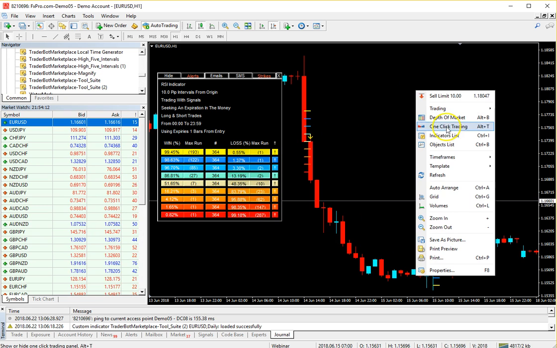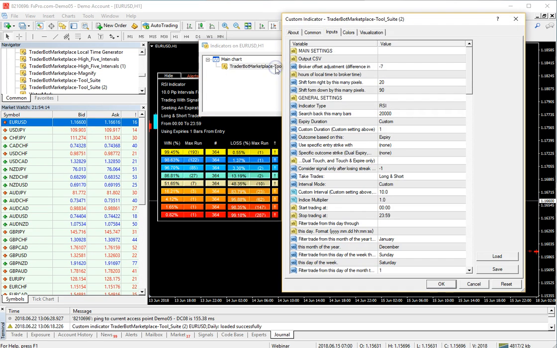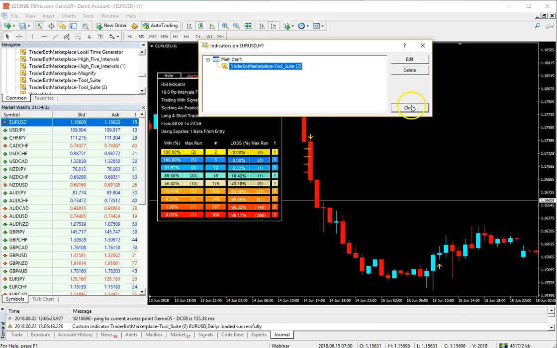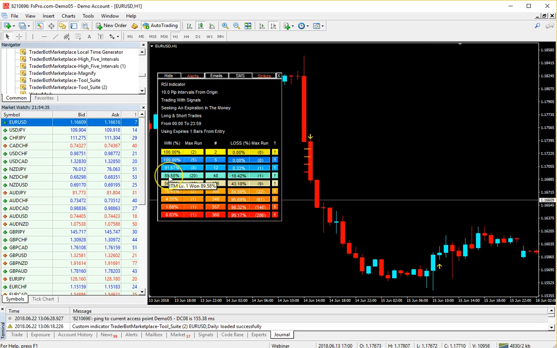So let's wait. Let's say we want to wait till one loss in a row, or one loss to happen, and then we want to get into a trade. We want a signal to come out technically, but we don't want it to ding. We don't want it to alert us. We want to let a loss happen, and then we want to take a trade after the next loss. What does our ITM win rate go up to? It goes up to 89%.